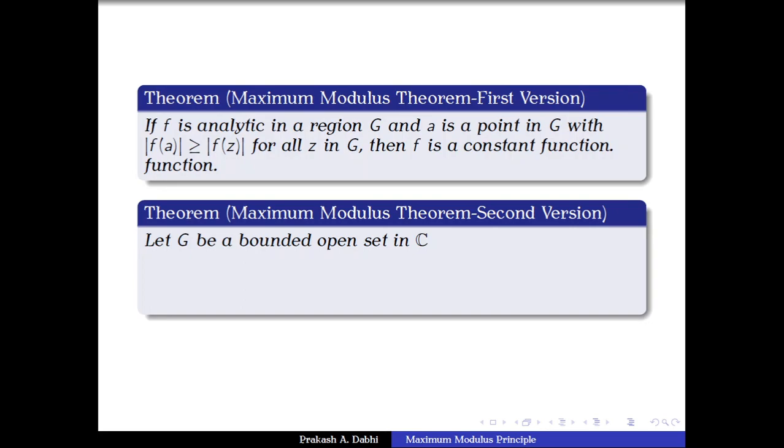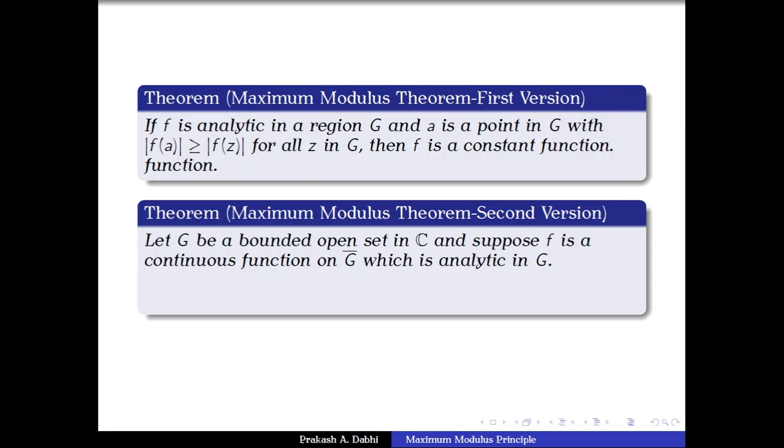This is another version. Let G be a bounded open set in C, and suppose that f is continuous on the closure of G and f is analytic in the region G. Then the theorem says that the supremum of |f| over the closure of G is the same as the supremum of |f| over the boundary of G. Here we can write maximum.